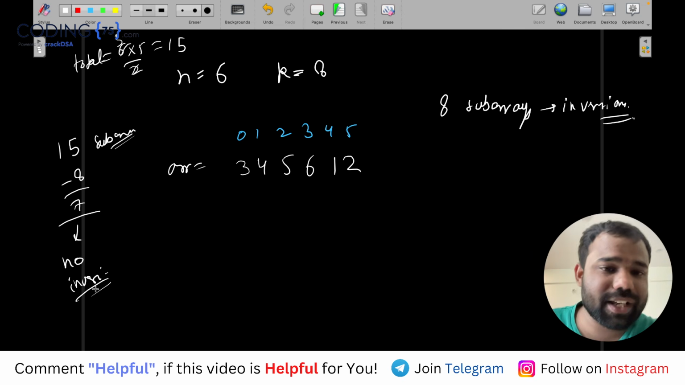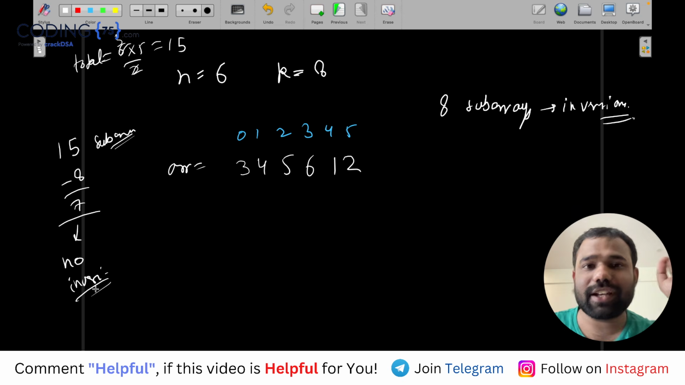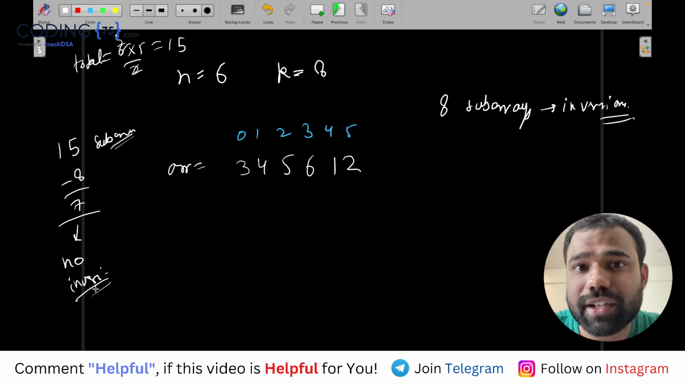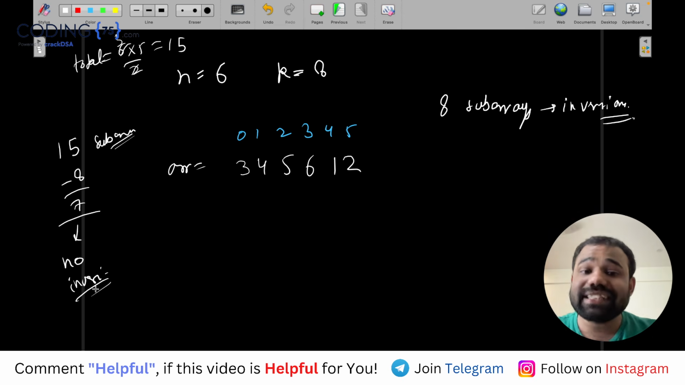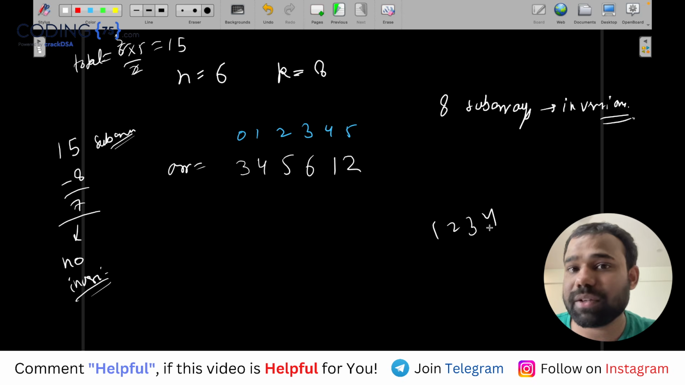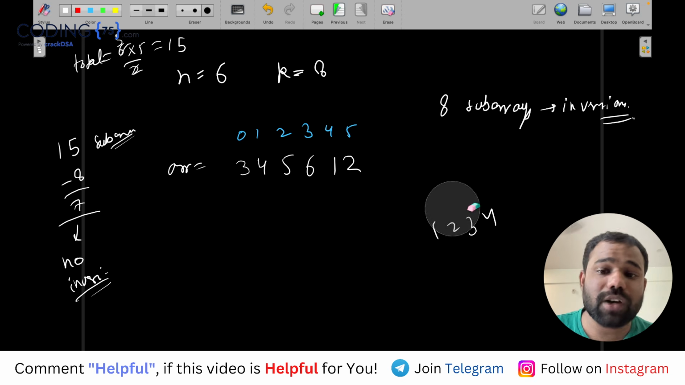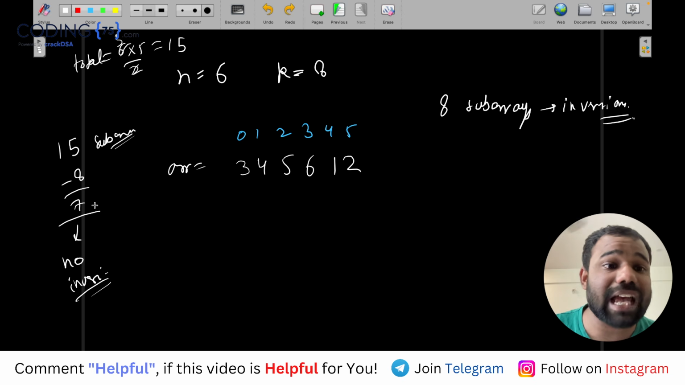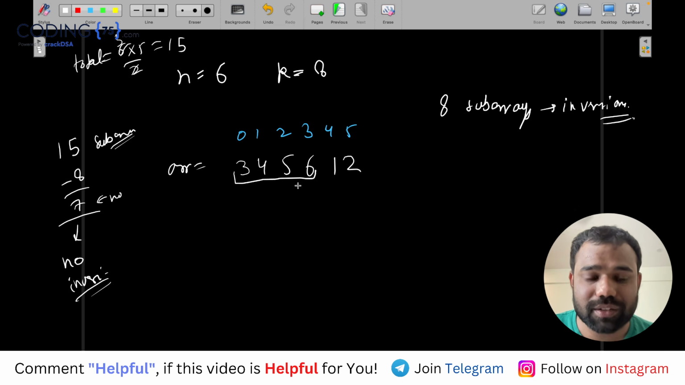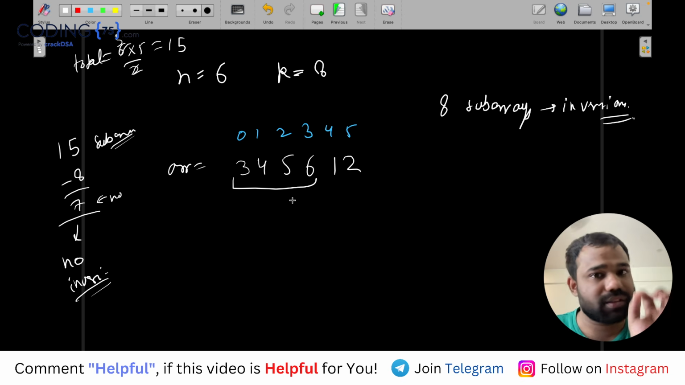See, what will we do? If you do not want any inversion in a subarray, how should the subarray look? If the subarray is in increasing order, let's say 1, 2, 3, 4, that means there is no inversion in that subarray. So I will show you how this total array has 7 subarrays with no inversion. You will see guys, these are 4 numbers in purely increasing order, consecutive numbers in increasing order.